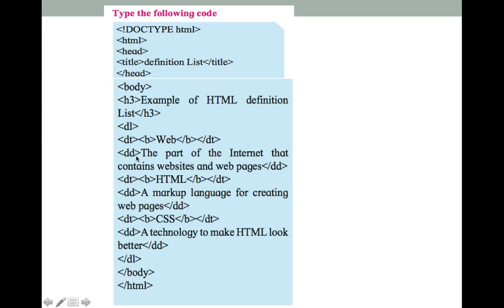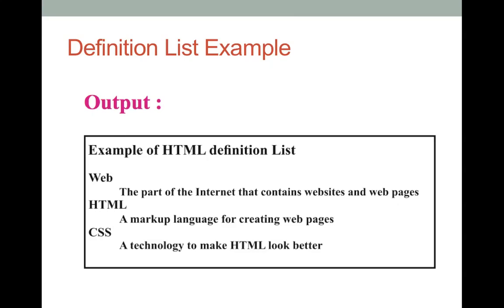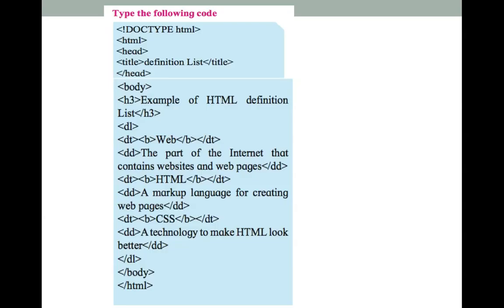Okay, the definition tag, DD tag. So overall the DL tag is being used. Within that, each term goes in the DT tag, and after the DT tag, the DD tag comes in, in which you specify the definition. So this is your code and this is how your output will look.